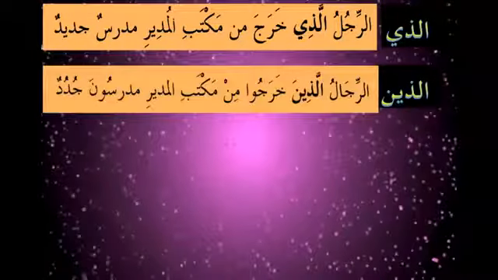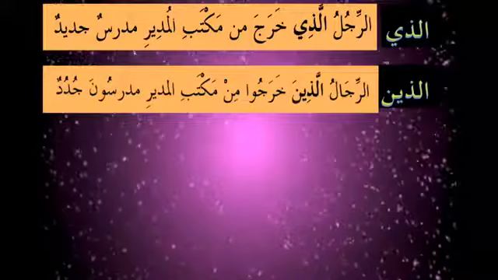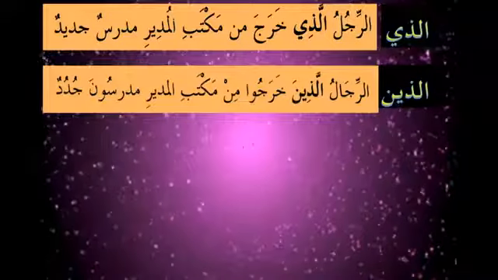So how do you use alladhina? If you want to use alladhina, say ar-rijalu, the plural of ar-rajulu. So ar-rijalu alladhina. We need a proper Ism Mousoul which represents the plural, jam'u, so we have alladhina. We can't use ar-rajulu alladhi, that makes no sense.